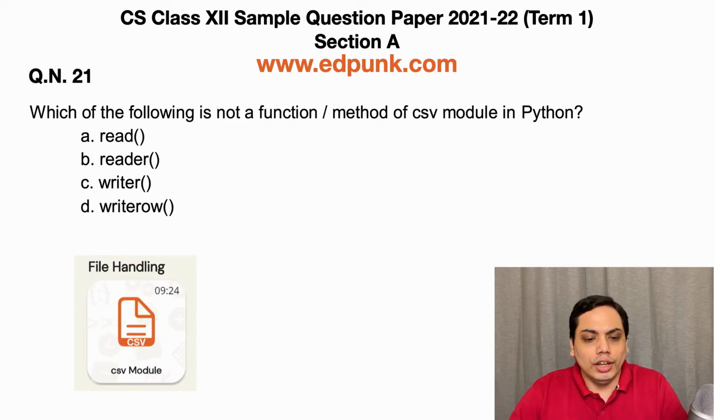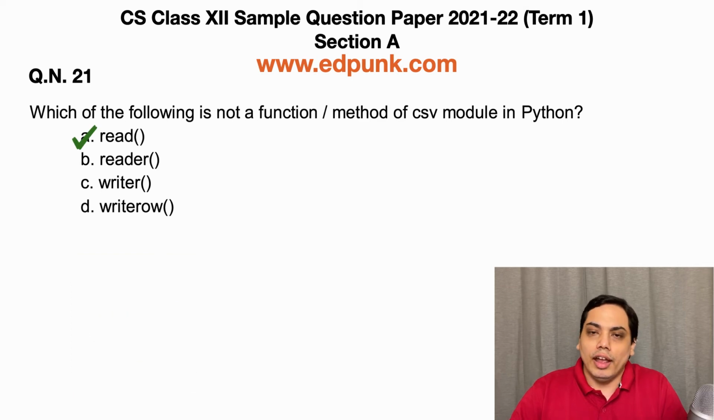In this question, the option A, read, is actually a method of the file object that you obtain when you open a file using the built-in open function. Rest all the other functions or methods like reader, writer, and writerow are defined inside the CSV module. Hence, the correct answer is option A, that is read, which is not a method of CSV module.